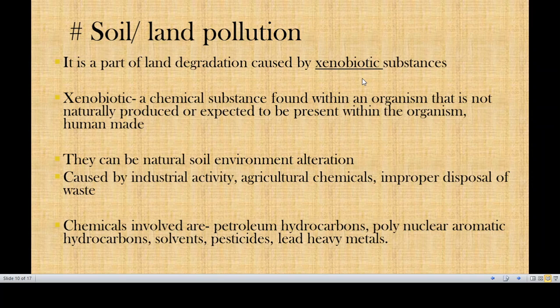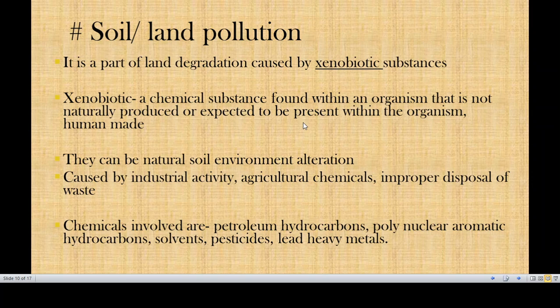You have to keep this term very clearly in your mind: xenobiotic substances. Now let's understand what you mean by xenobiotic substances. Like I said, pollutants are created in two forms. One is a natural form and the second one is a human-made form, or anthropogenic form. Now, keep in mind this particular term very clearly with the definition.